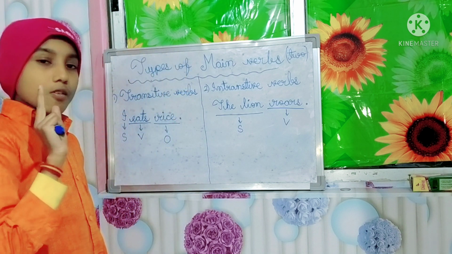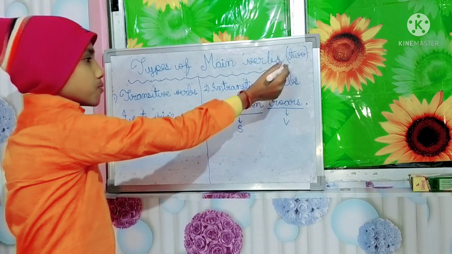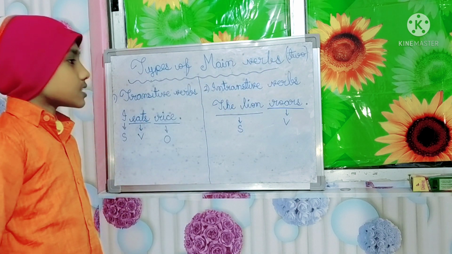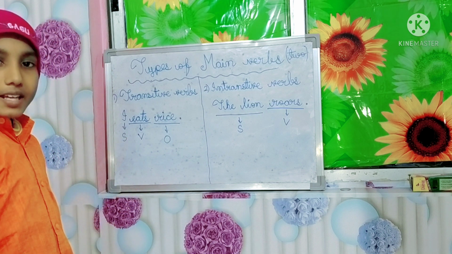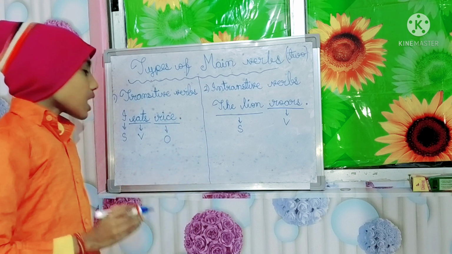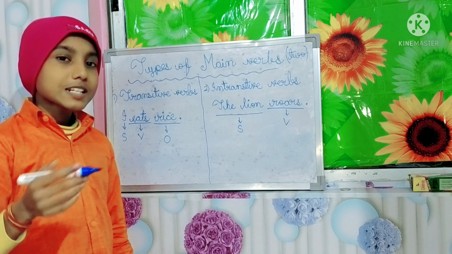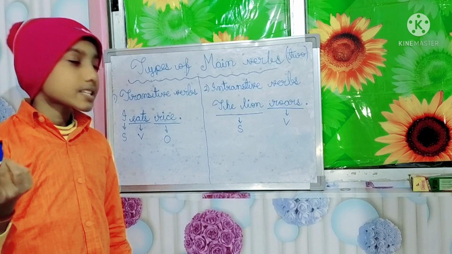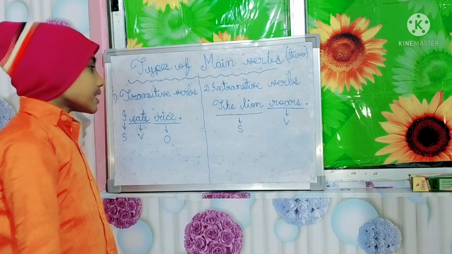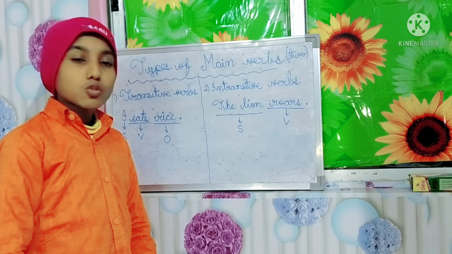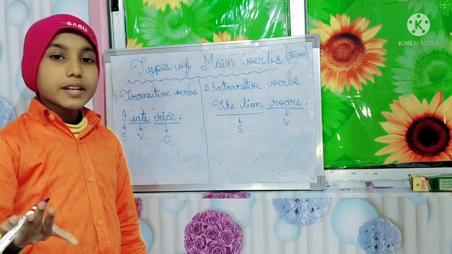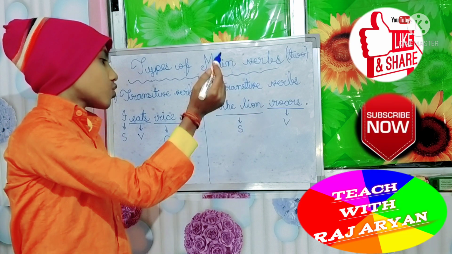So I am repeating these things once more. There are two types of main verbs. First, transitive verbs. Second, intransitive verbs. Two types of main verbs are there. Transitive verbs are verbs that require an object after the verb to complete their sense, like I eats rice. And second, intransitive verbs do not require any object after the verb to complete their sense, like the lion roars.